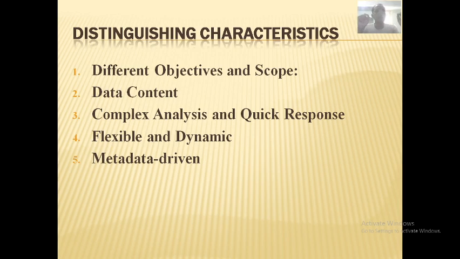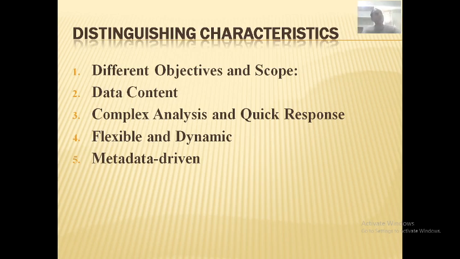So this is the flexibility and dynamic. This is the main characteristic. So data warehouse architecture is very flexible and dynamic. Because of this characteristic, it is widely used. Hope it is clear.